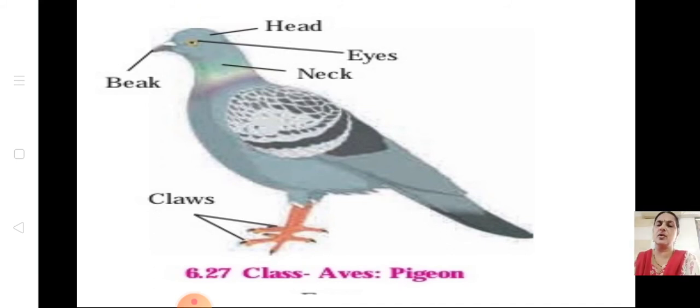So the jaws are modified into a beak. This is an important point of Aves. When I am telling it itself, those are important points that are specific for that particular class. So those points you can mark in your textbook.